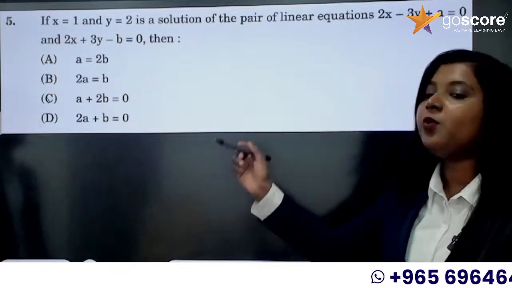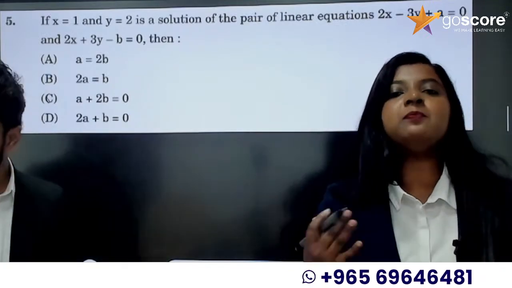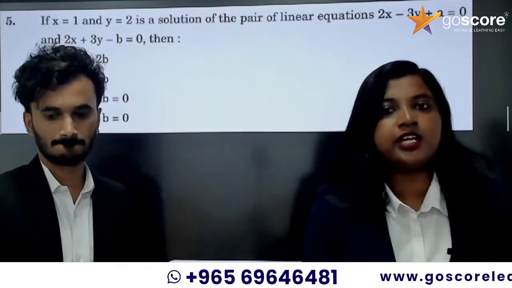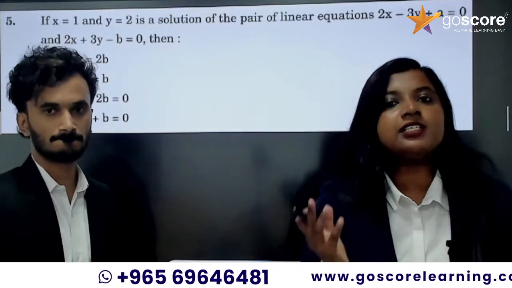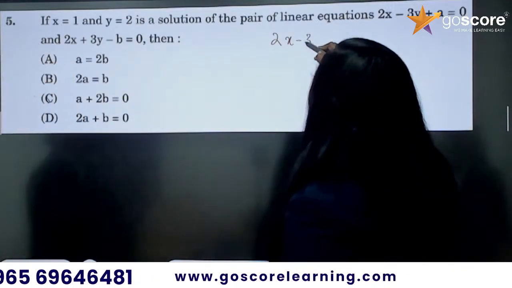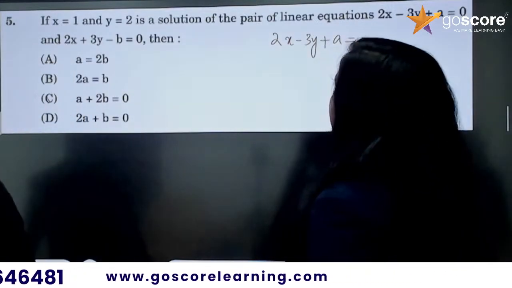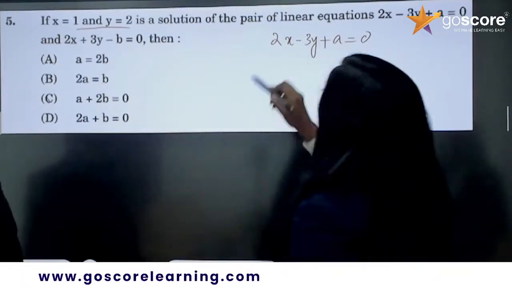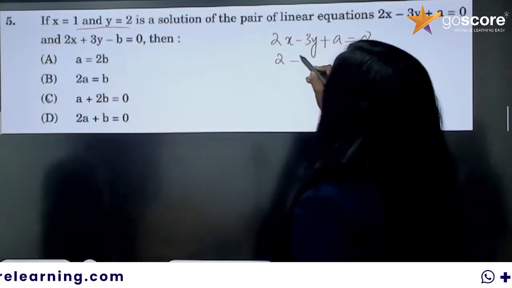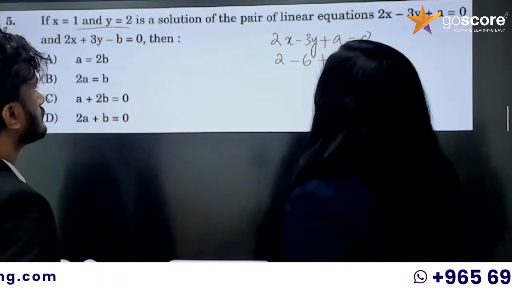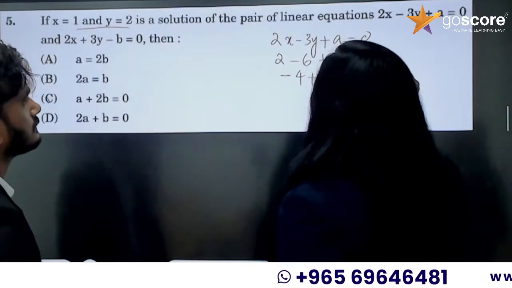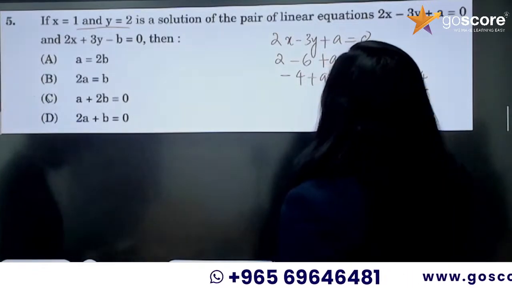Okay, so x equal to 1 and y equal to 2 is a solution. It means when you substitute x and y in that equation, it must satisfy the equation, right? So we simply substitute x is 1 and y is 2. The first equation is 2x minus 3y plus a is equal to 0. Substituting, it's 2 minus 3 into 2, which is 6, plus a is equal to 0. So negative 4 plus a is equal to 0, which implies a is equal to 4. So we got the value of a.